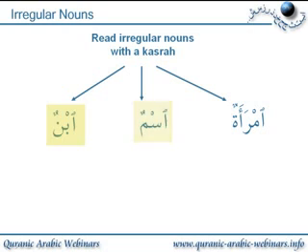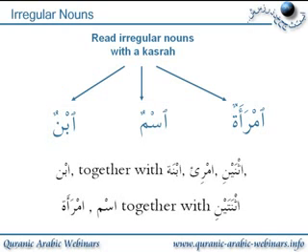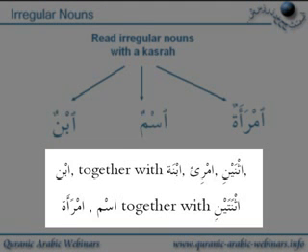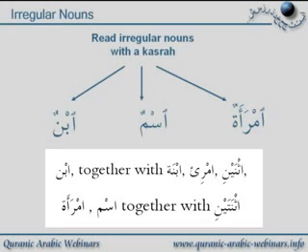Now this is just a rule you need to know. Luckily there's only a handful, and I've taken this out of a certain document. These are literally the irregular nouns that you will most commonly come across. Okay, so they're listed there, and again, as long as you just write these 4 or 5 down, if you come across them, you'll know that they will all be read with kasra. Now in the examples they've put here with the Hamza-tul-Wasl, again they haven't actually put the wasla in there. But that is Hamza-tul-Wasl. Read all of those with a kasra.